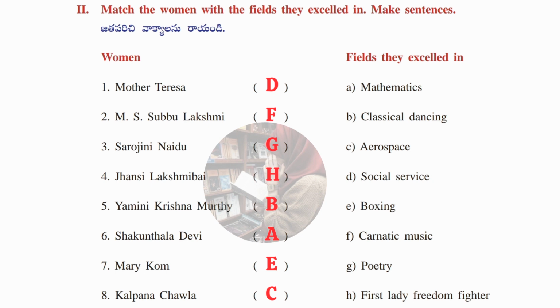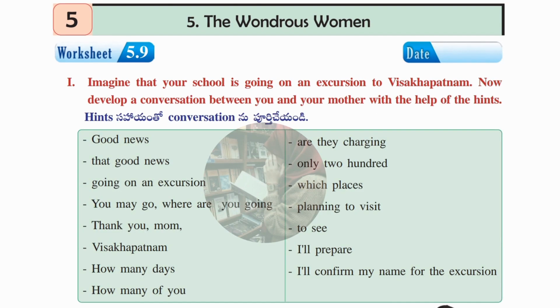Okay, guys, now we'll move to the next worksheet, that is worksheet number 5.9. Here, imagine that your school is going on an excursion to Vishakhapatnam. Now develop a conversation between you and your mother with the help of the hints. Suppose your school has planned an excursion to Vishakhapatnam. Now you go home and you discuss this excursion with your mother. So here are some hints. By using these hints you have to make a conversation. Okay, let's see the answers of this conversation part.